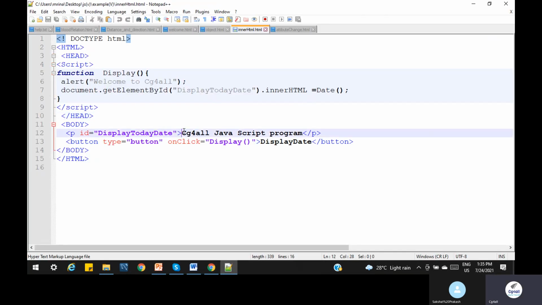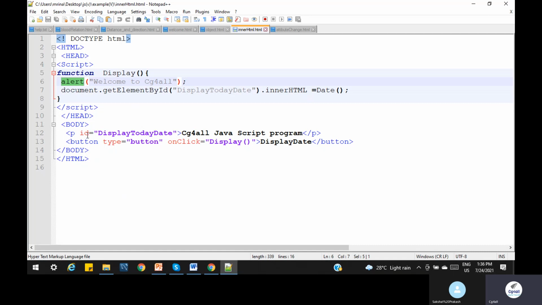Here is CG for all JavaScript program. We have this P, clear? When we click on this button, what is the button name? Display date, clear? When we click, this display should be called. This display will put an alert message, and then we are printing the current date.